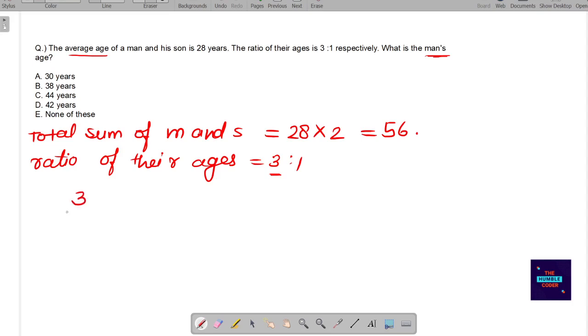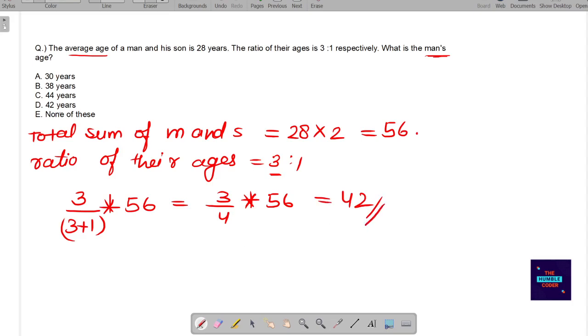In this type of question, what we do first of all is take the ratio of the man, and upon that the total of both the ratios, into the total age of the man and the other person, that is the son. So when we solve this equation, we get 3 by 4 into 56, which gives us the answer as 42. These types of questions are very easy, but you just have to know the approach. If you have never solved this, it might be difficult for you to remember at that time and reach the conclusion. So it will be good if you have practiced beforehand.